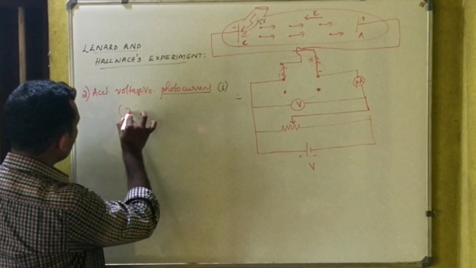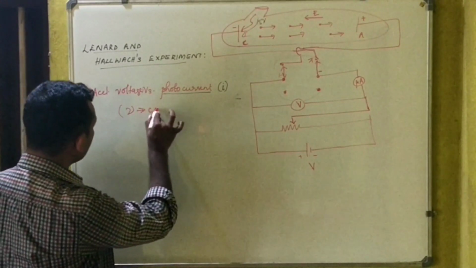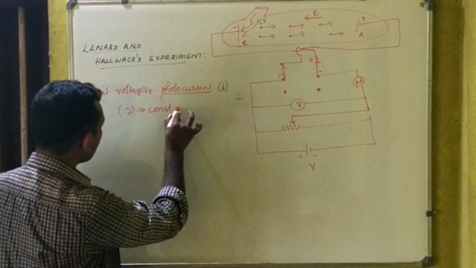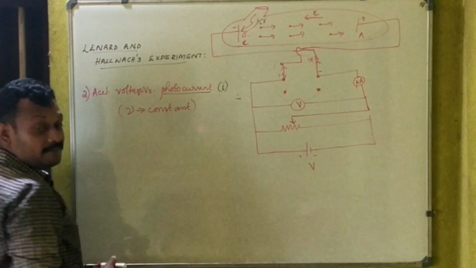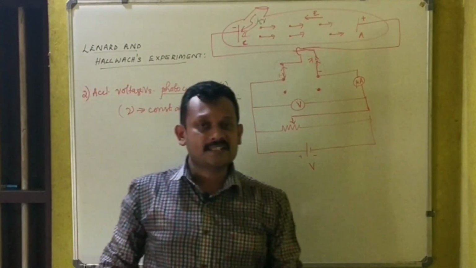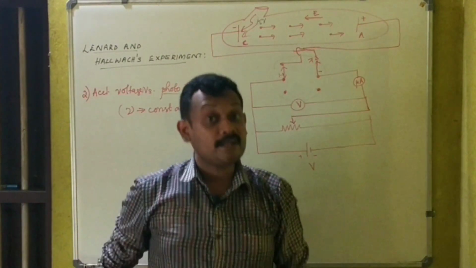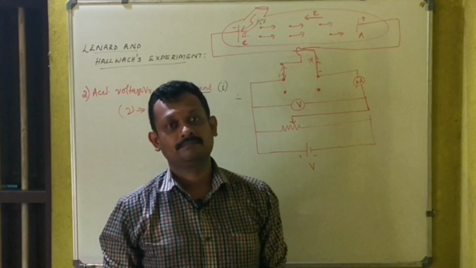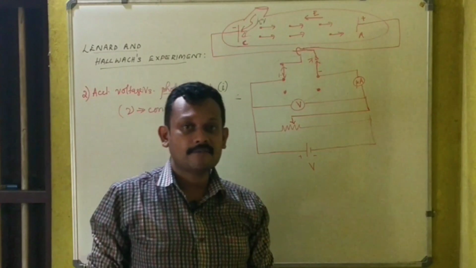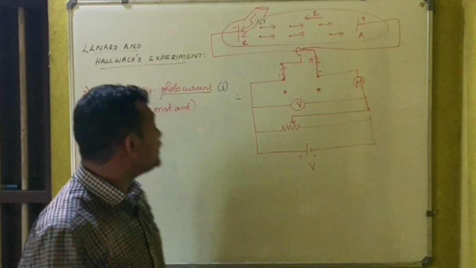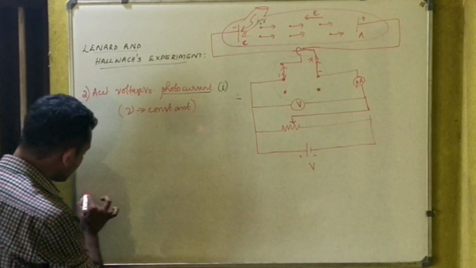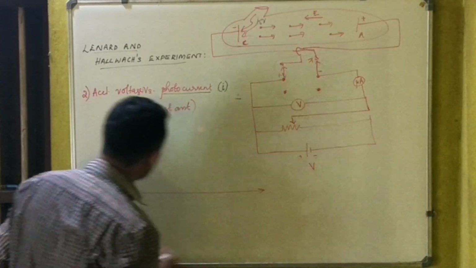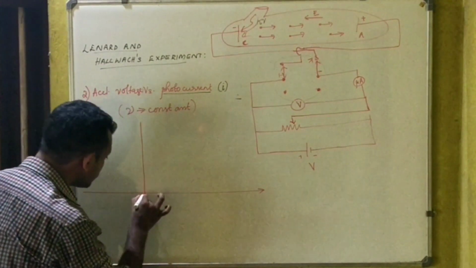This time the frequency of the incident radiation is kept constant, whereas the experiment is repeated for different intensities. So the frequency of the radiation is constant and the experiment is repeated for different intensities.